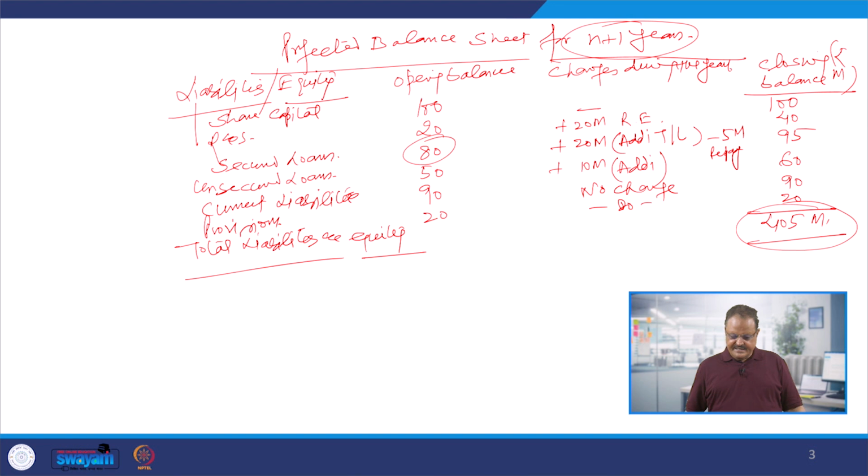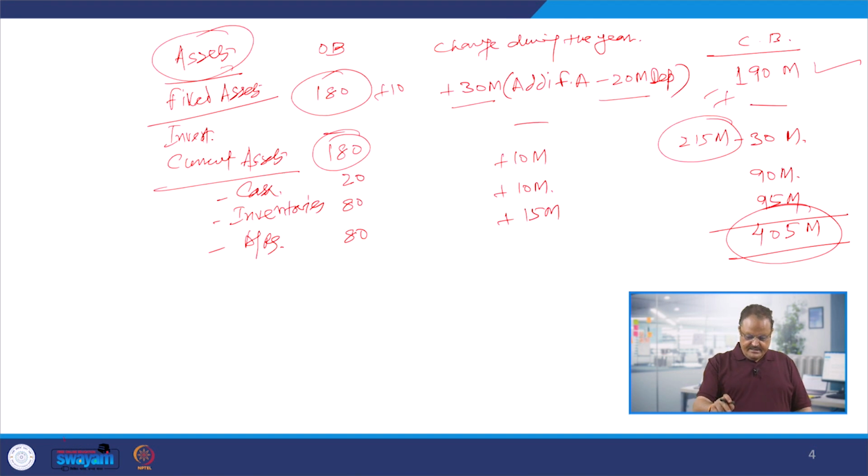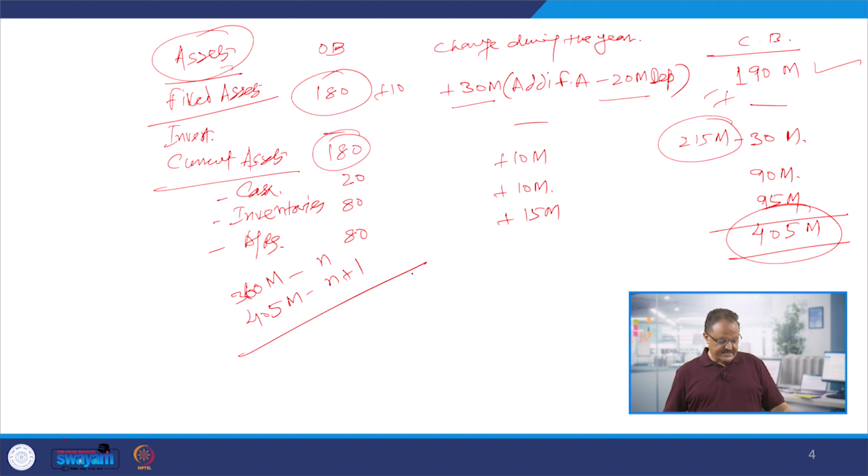And we could see here that the original size of the balance sheet was 360 million. That was in the year n. And now this balance sheet has become 405 million, and this is in the year n plus 1. It means the size of the balance sheet has increased from 360 million to 405 million, and this is a growing firm, this is a growing organization.